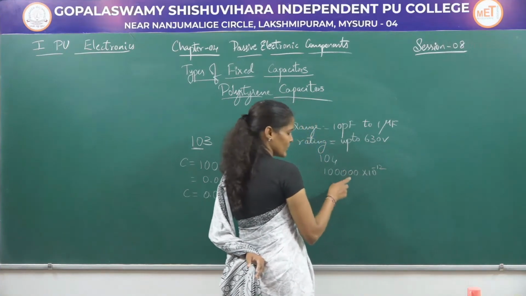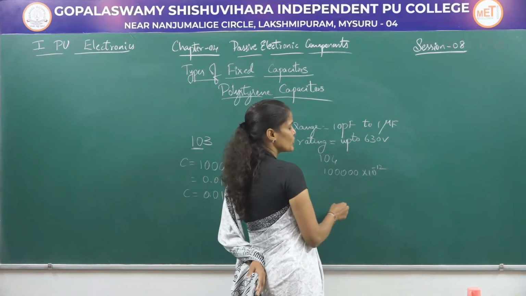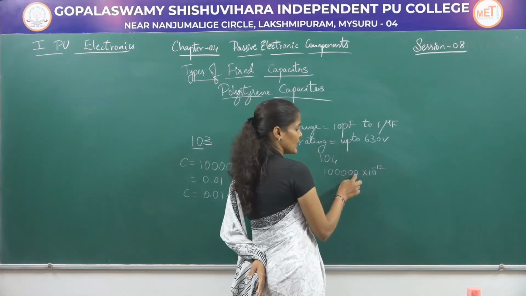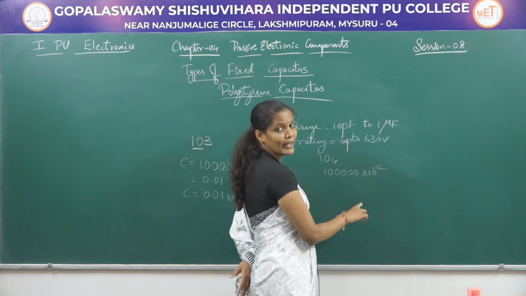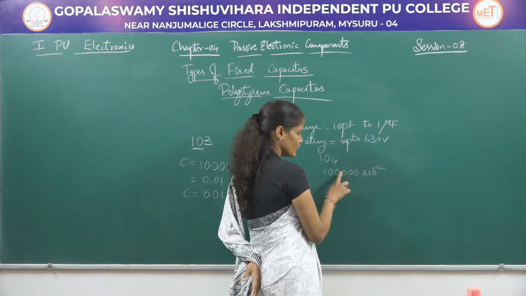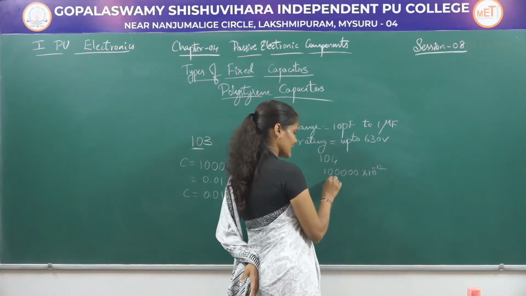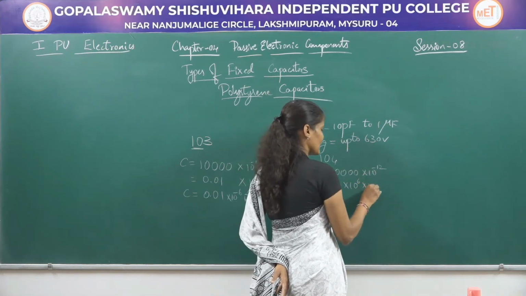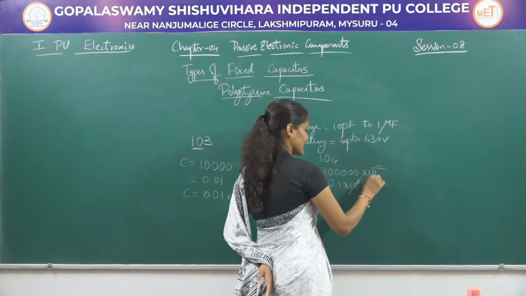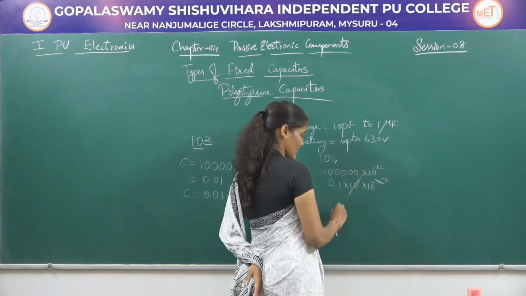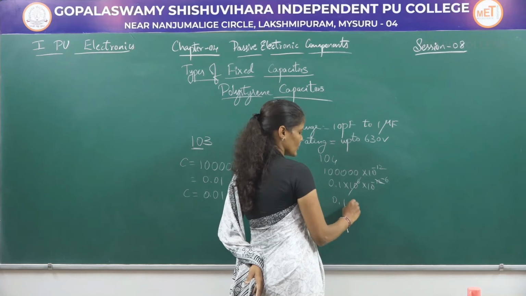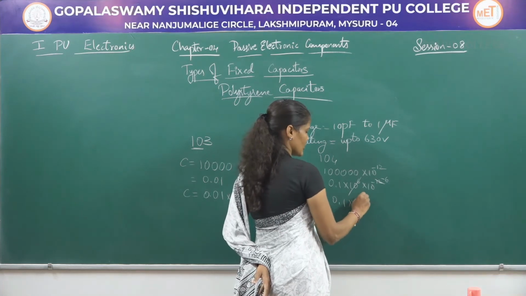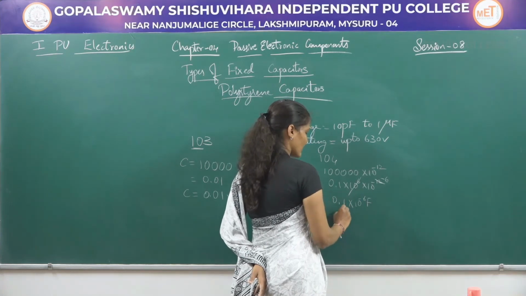So now let me shift the point again to the left to 6 different positions because I want to keep the answer in microfarad. So 1, 2, 3, 4, 5 and 6. So 0.1 into 10 to the power of 6 into 10 to the power of minus 12. So this gets cancelled with this, retaining 10 power minus 6. So this value is 0.1 into 10 to the power of minus 6 farad or 0.1 microfarad.